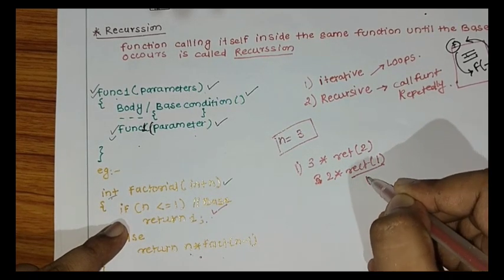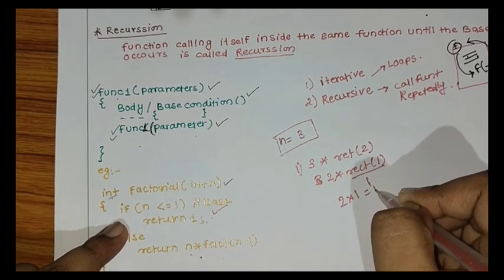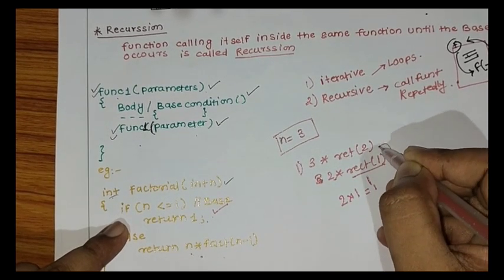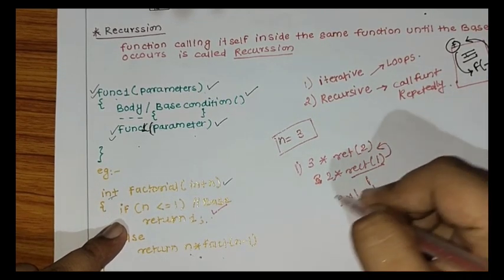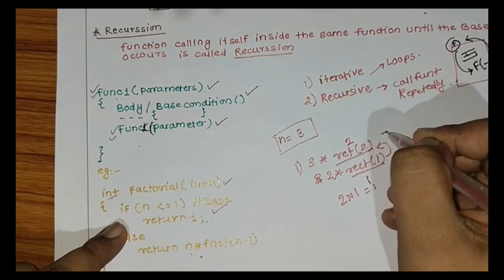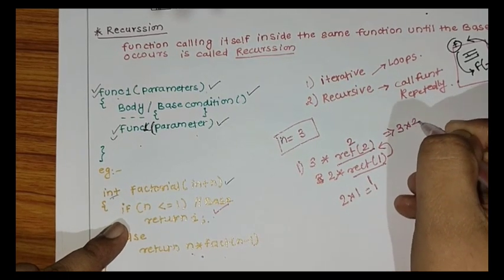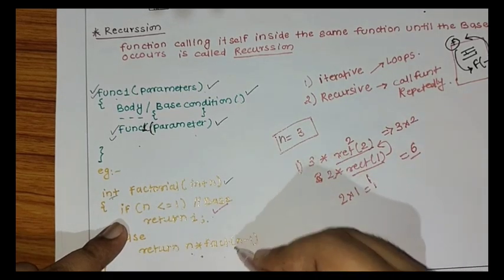So what we have to do? We have to multiply it. 2 into 1 is 2. So this value is passed to this. What is return of 2? This value is 2 into 1, 2. So this will be replaced as 2. And here we got 3 into 2, so it is 6. So my dear friends, what code was it?